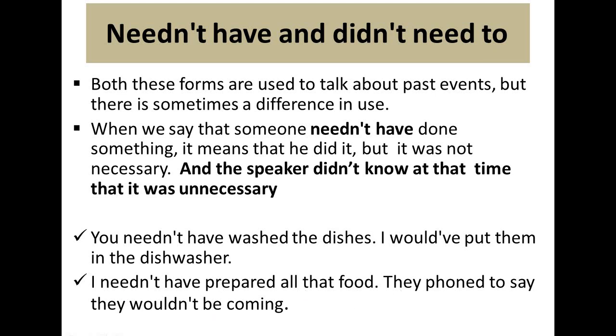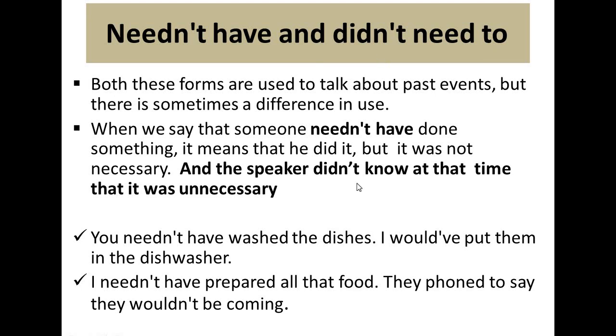So this is the example for needn't have done. The action is in the past, and we did the action, but we didn't know that it was unnecessary.